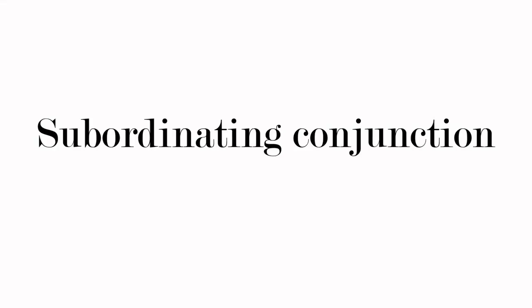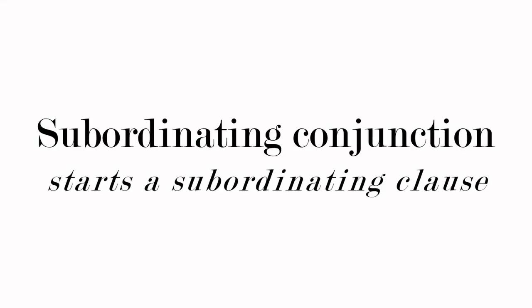Now, usually a complex sentence could start with a subordinate clause followed by a main clause, when the subordinate clause is introduced by a subordinating conjunction. A subordinating conjunction starts the subordinate clause, as simple as that. But compared to coordinating conjunctions, we've got more than 7 subordinating conjunctions. There are many of them. I cannot give you a full list because there are many. Some examples could be when, if, where, because, in that, and so on and so on.